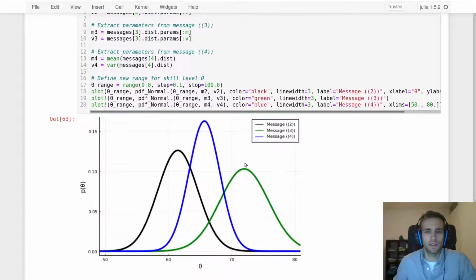So if you visualize this process, this black one is the Gaussian centered at 61.5. That's this one with the variance of 10, and the second one is at 72 with the variance of 15. You can see this is wider, and the message 4 that's been renormalized, that's the weighted average of both constituent PDFs, and the balance is more towards message 2, because message 2 is sharper, is more informative, it's less variance.